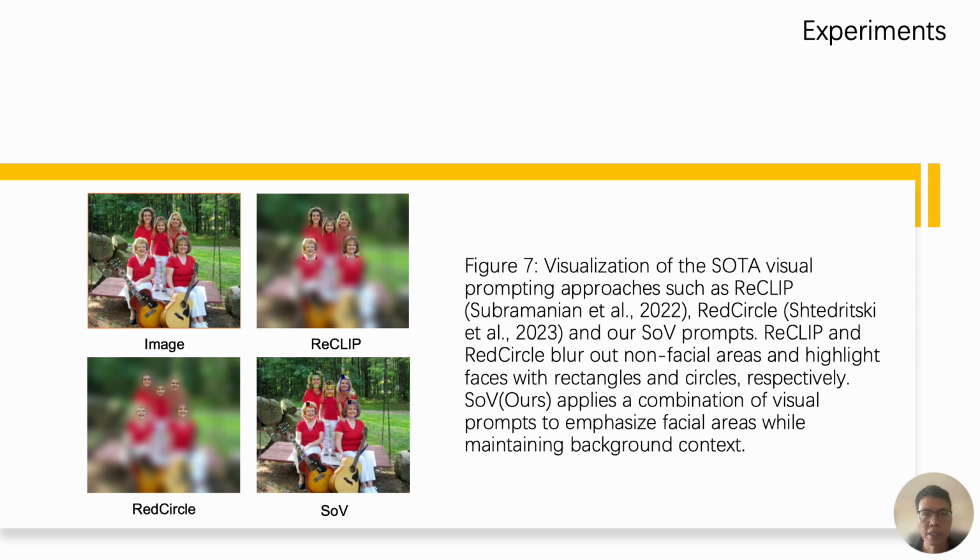So this study compares different vision prompting methods, including ReCLIP, Red Circle, and our approach. While ReCLIP and Red Circle blur non-facial areas, our method emphasizes the facial features while preserving the background information, enabling more accurate and detailed emotion regulation.